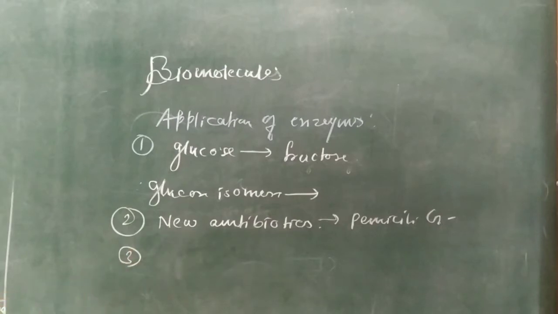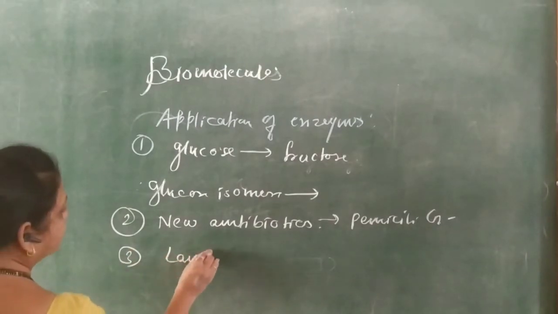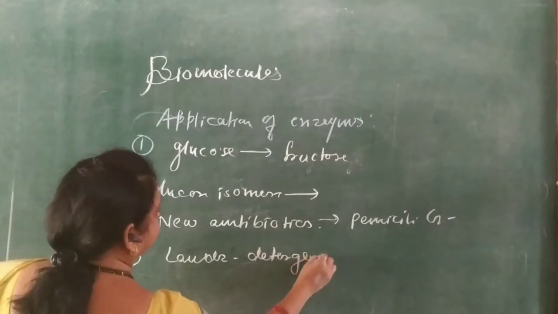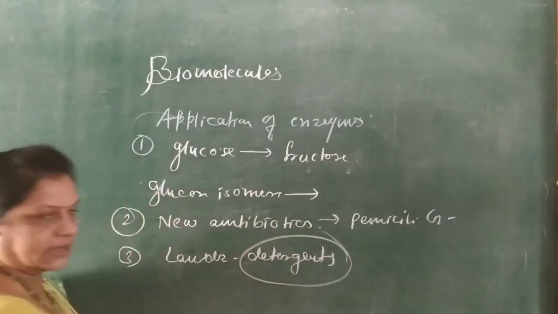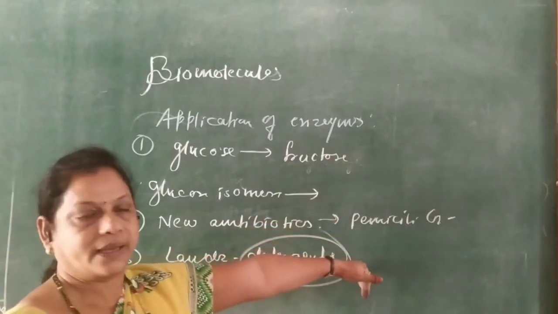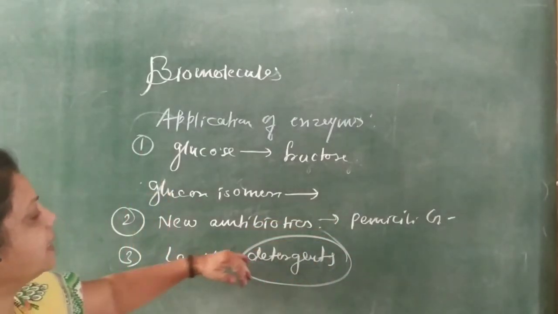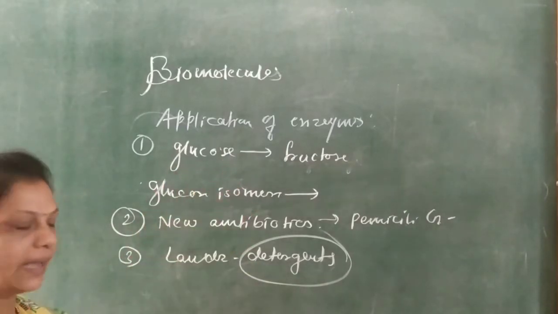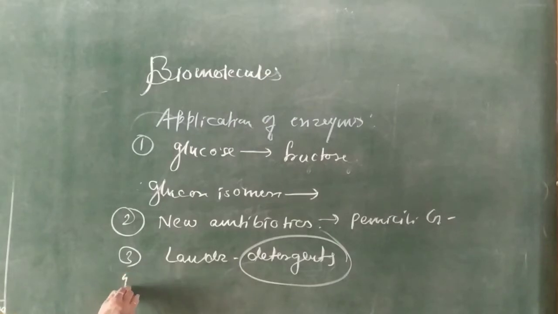The third is in laundry detergents, many types of detergents, from nanoparticles to coarse particles, which are manufactured using enzymes or synthetic enzymes.